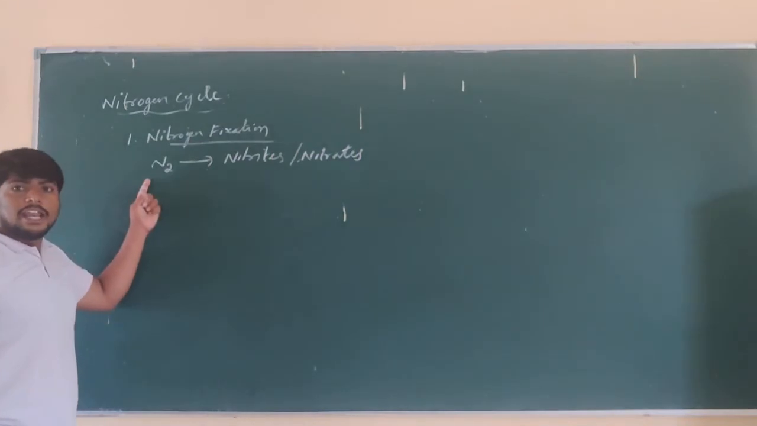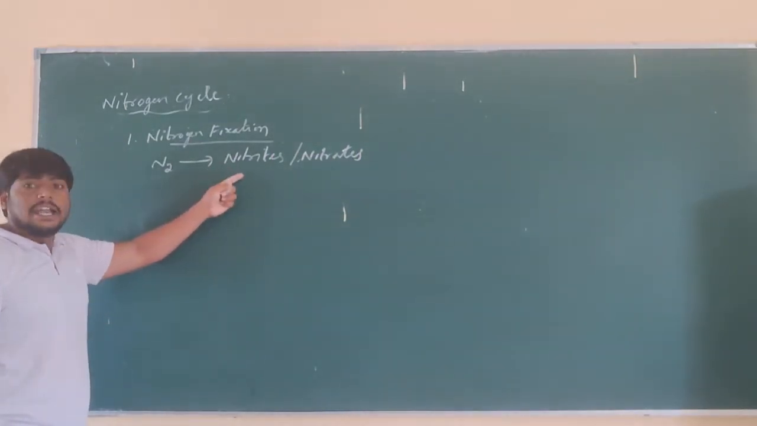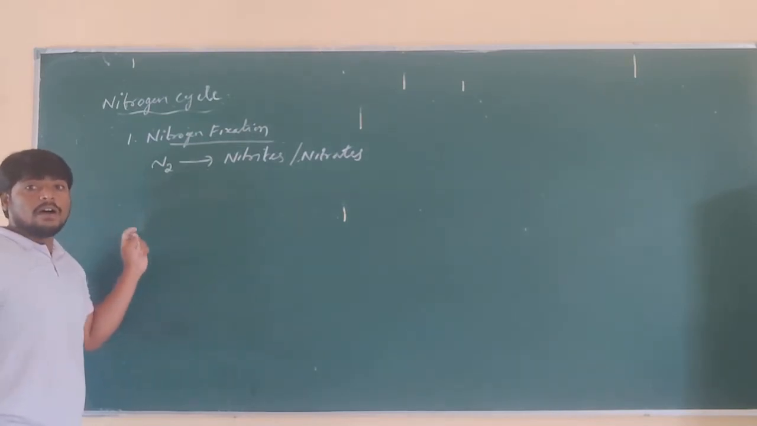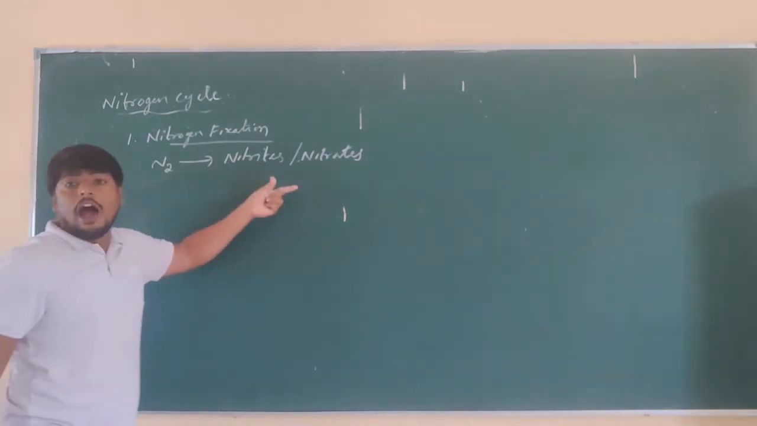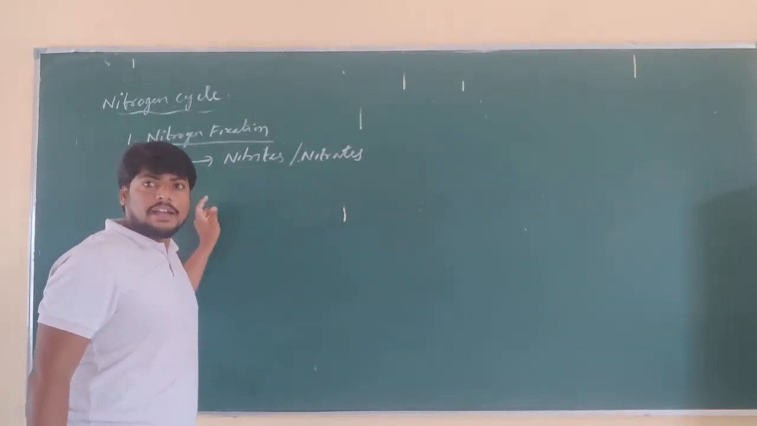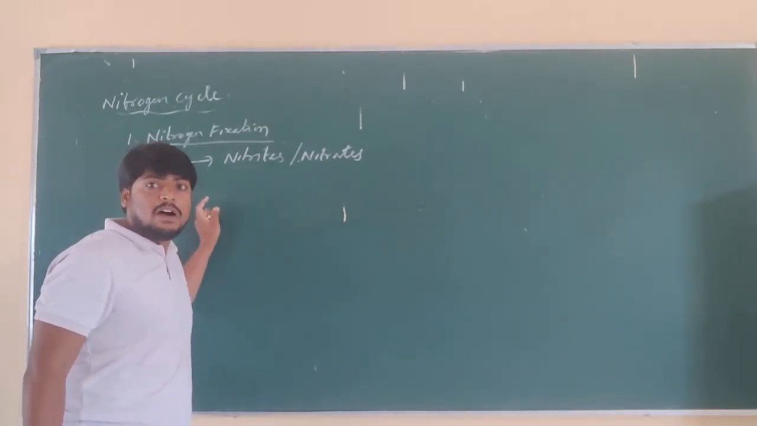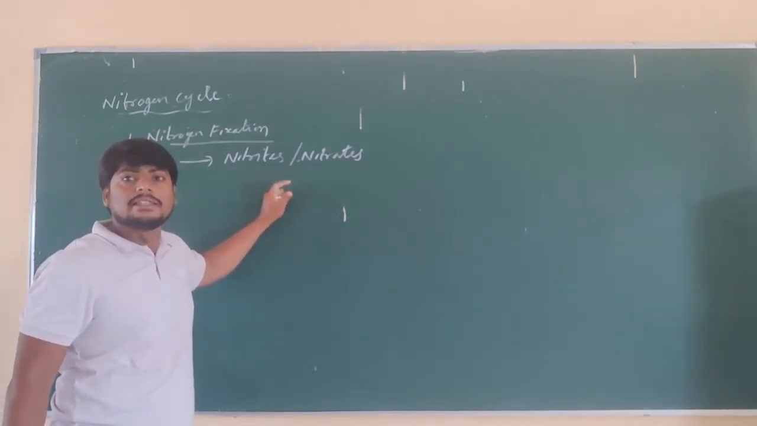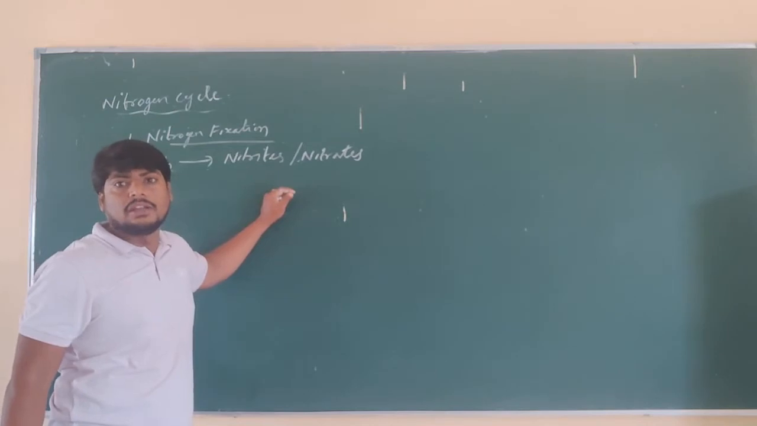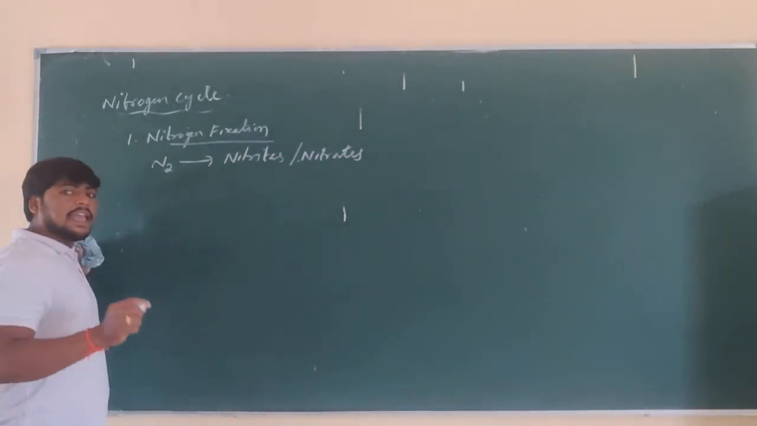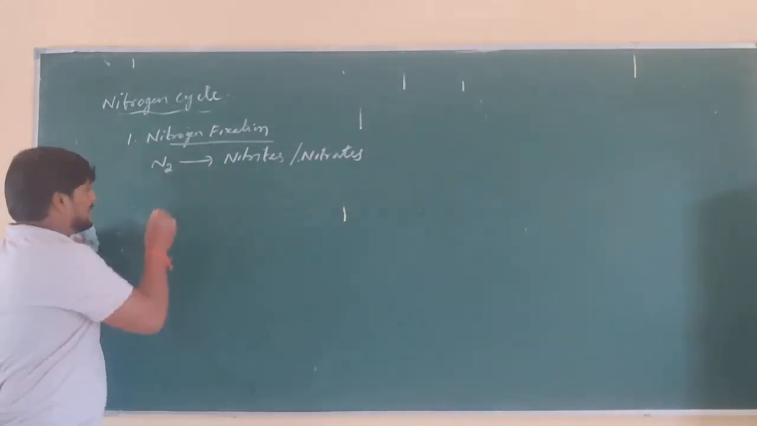Conversion of atmospheric nitrogen into nitrites and nitrates, in either form, from free form to compound form, is called nitrogen fixation. What is it called? Nitrogen fixation. This nitrogen fixation is carried out by 2 methods.